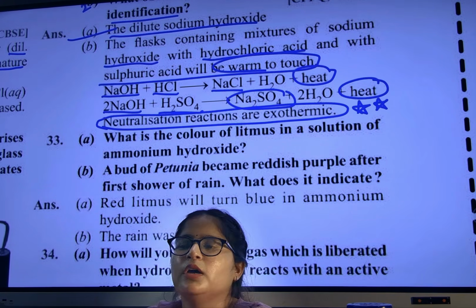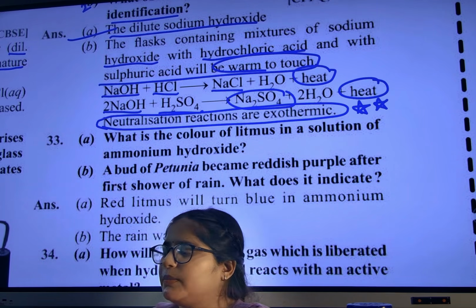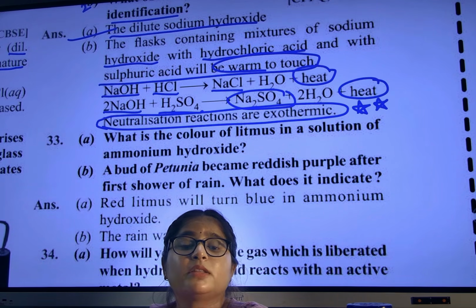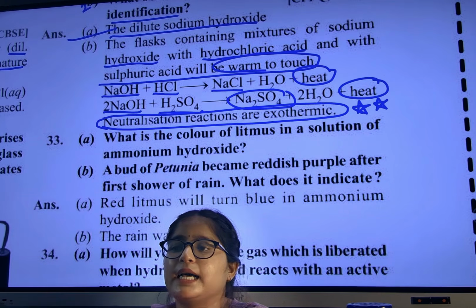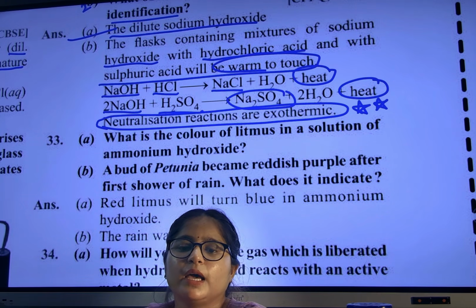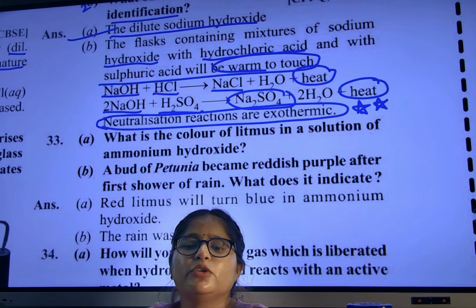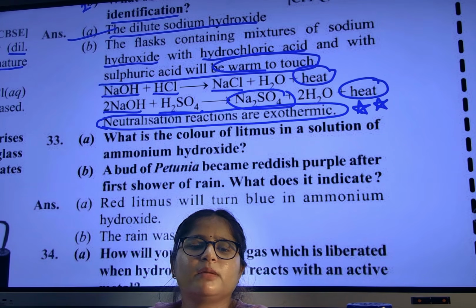Keyword, write it down. Whenever we mix acid with base, salt will be formed. It is a neutralization reaction, and it is exothermic. Heat is released, the bottle will become warm.